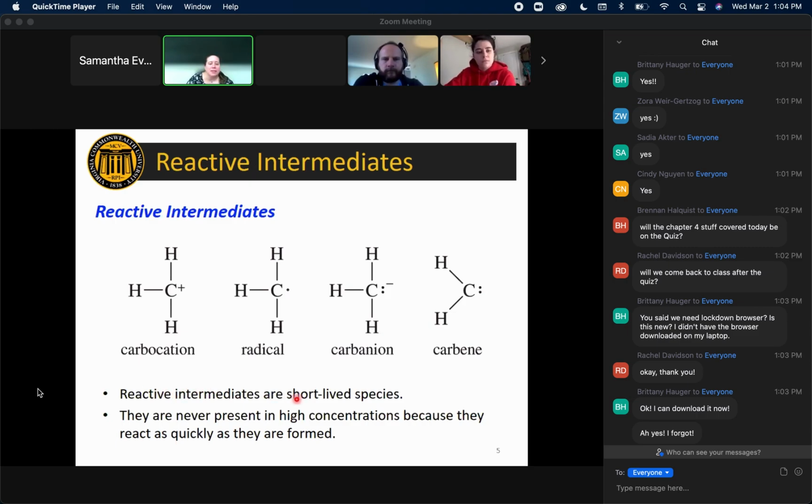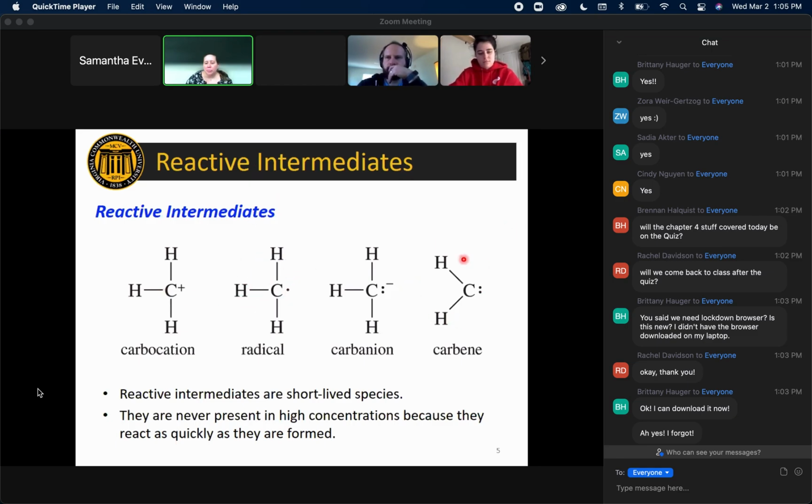So what am I talking about when I say reactive intermediates? Well, they're short-lived species, right? So they're high in energy, they're reactive, and if you look at them structurally, and think about our chapter 1 fundamentals, you can see that all 4 of these have reasons that they might be unstable, right? So the carbocation and the carbanion both have formal charges on carbon. And so that's less than ideal to have anything with a formal charge. Notice also in the carbocation that carbon only has 6 electrons, so it does not have a full octet.